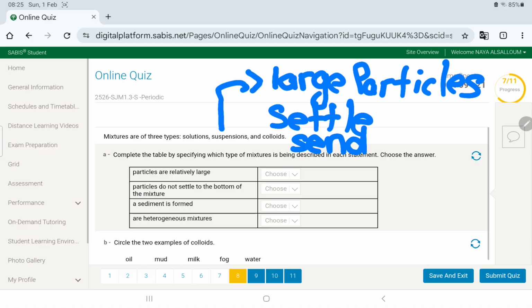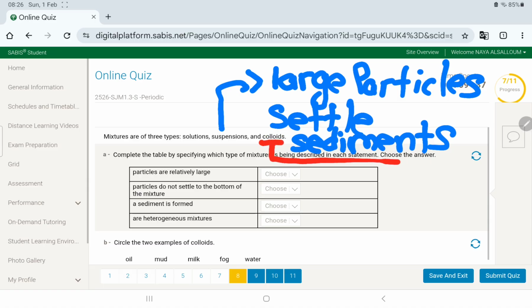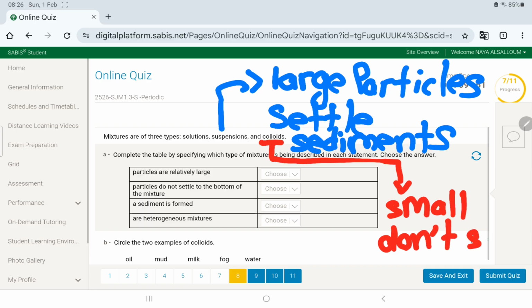Oh my goodness, what did I just write? Here. Sediments. Here. Now colloids, let me change it to red, is the exact opposite. Colloids is small particles, small, I'll just write small, and they do not settle, they don't settle, and that's it. Did you see?